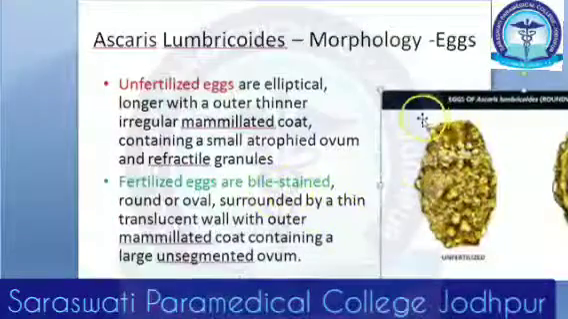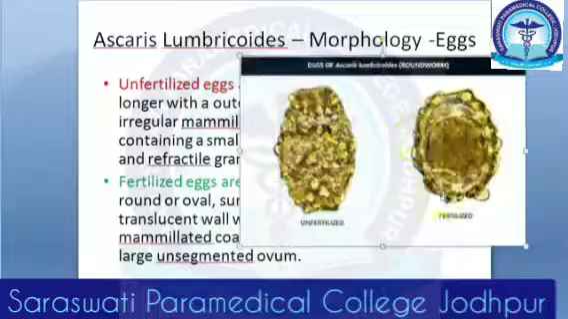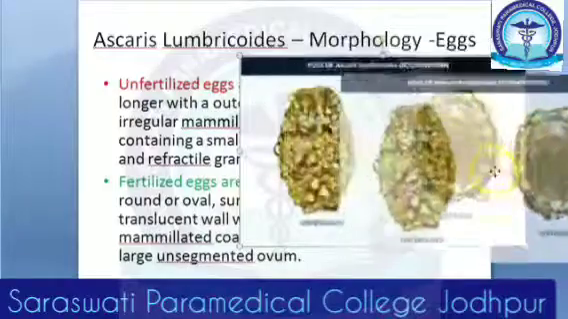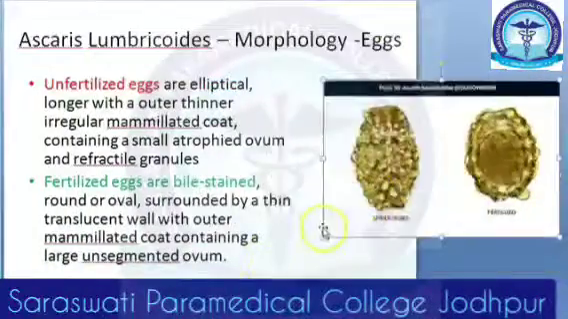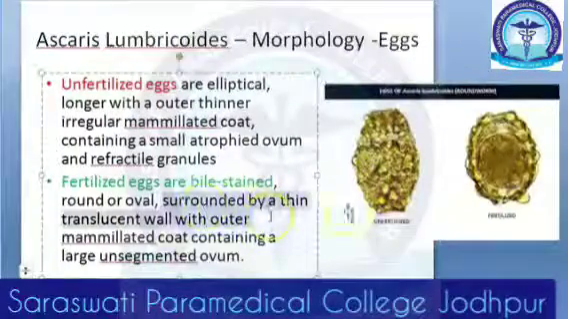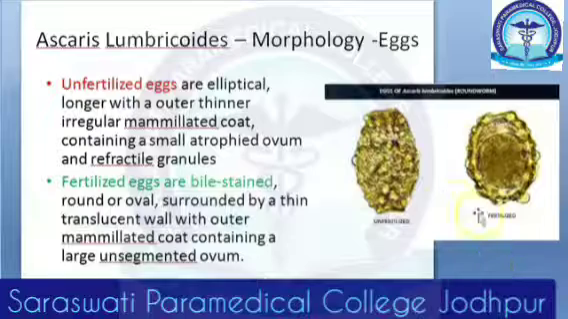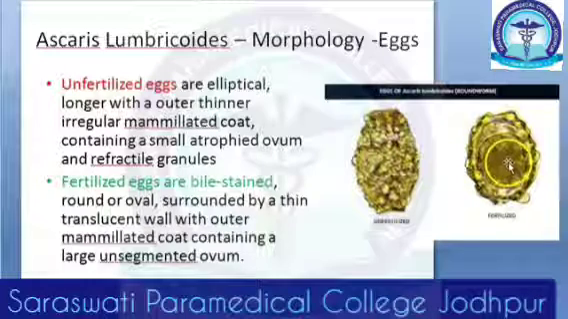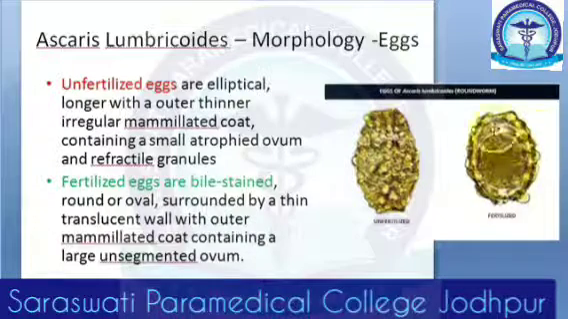The fertilized eggs are bile stained. They are round to oval, and they are surrounded by a thin translucent wall with the outer mammillated coat containing a large unsegmented ovum.